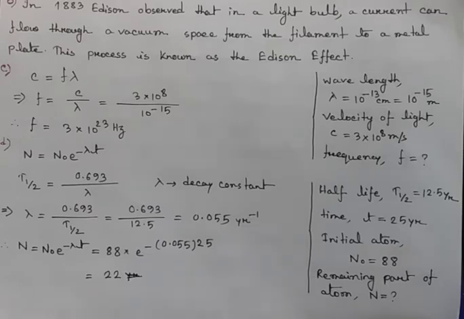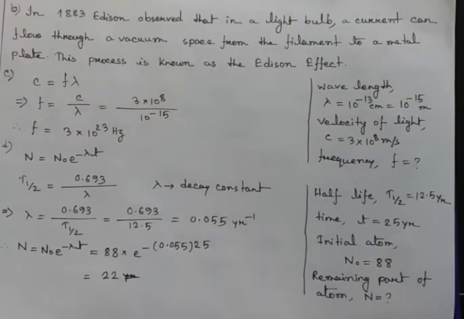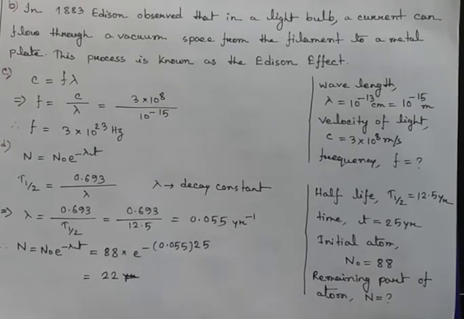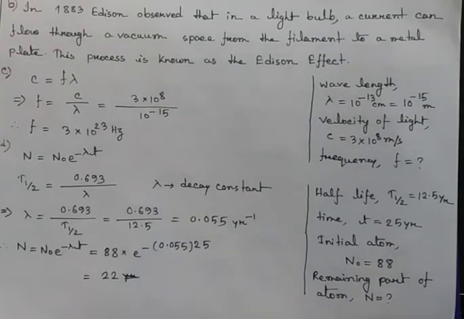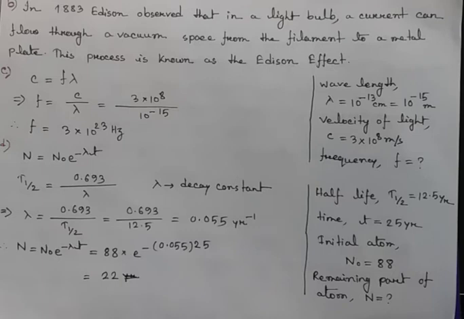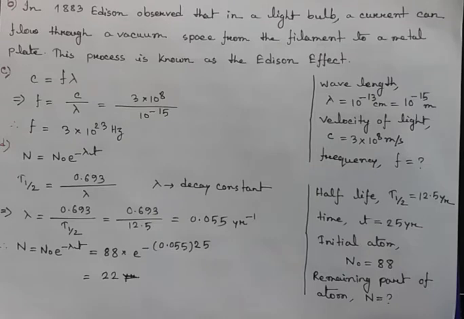Our question number C: the wavelength of the alpha ray is given as 10^-13 centimeter. What will be the frequency for this? As we know, the relation between frequency, the speed of light and wavelength is a very common equation: c = f λ, where f is the frequency, and from this equation we can easily find the frequency of the alpha ray.